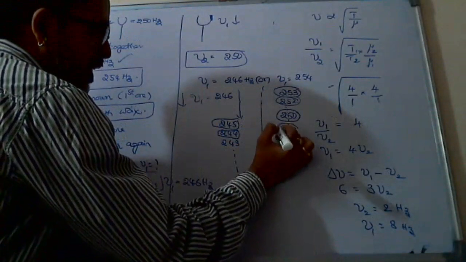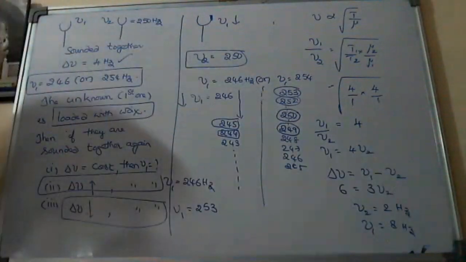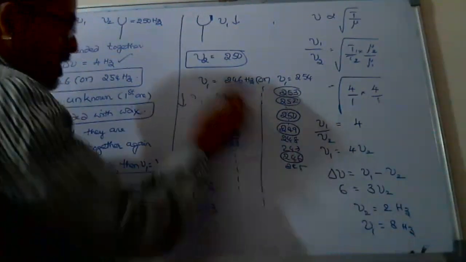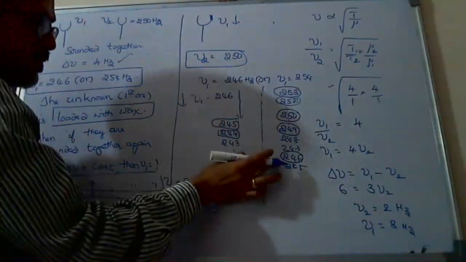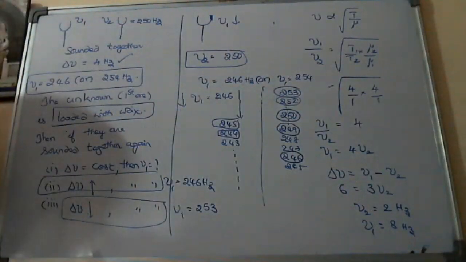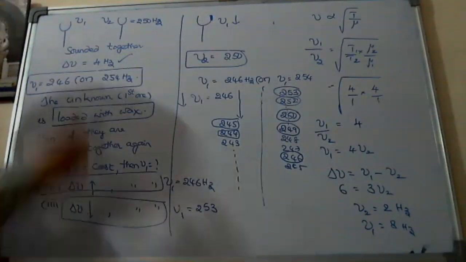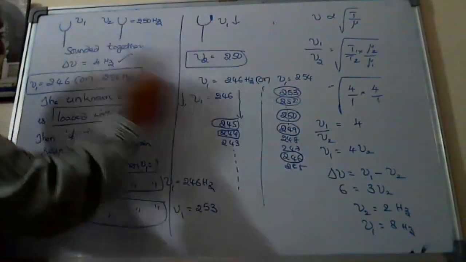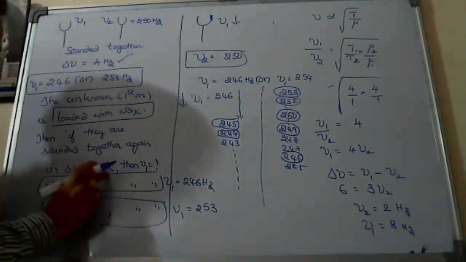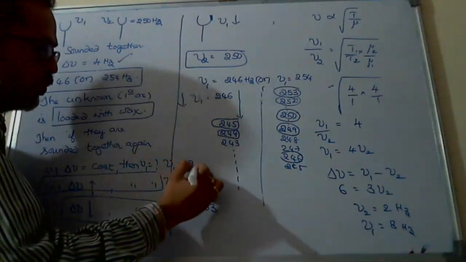From here you see, 250, 249. 1, 1. 246. 4, 4 means previously how much? Now again you are getting how much? 4. 4 means delta nu is constant or not? Yes, sir. So if delta nu is constant, then I will get again nu1 is equal to 254.